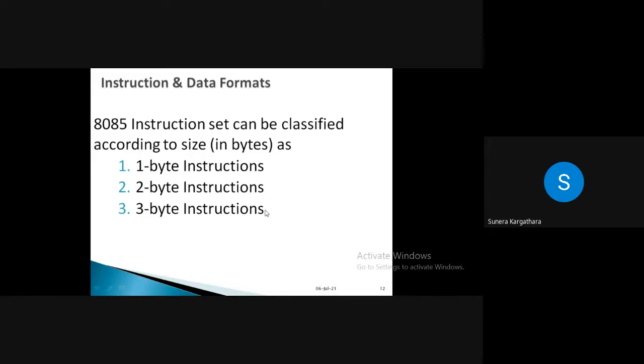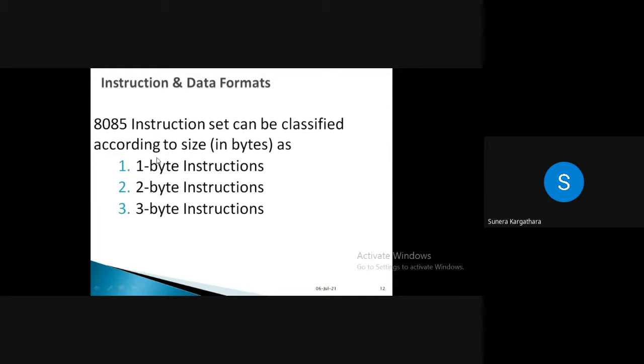Depending upon that, we have 1 byte instructions, 2 byte instructions, and a maximum of 3 byte instructions. Again, I am repeating, this classification is based upon the instruction and data formats.